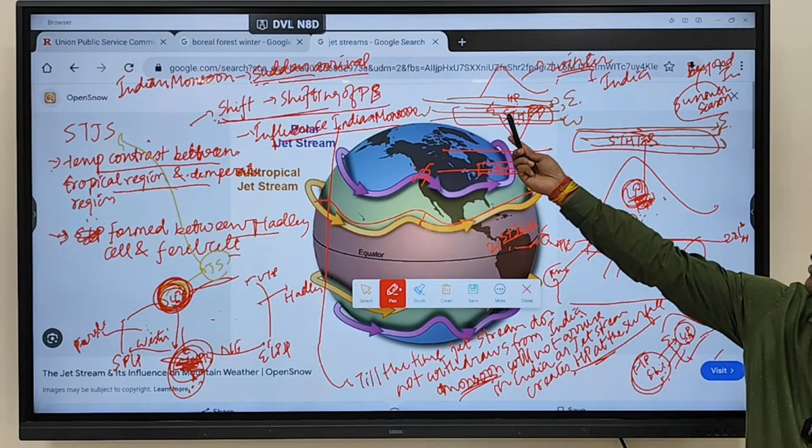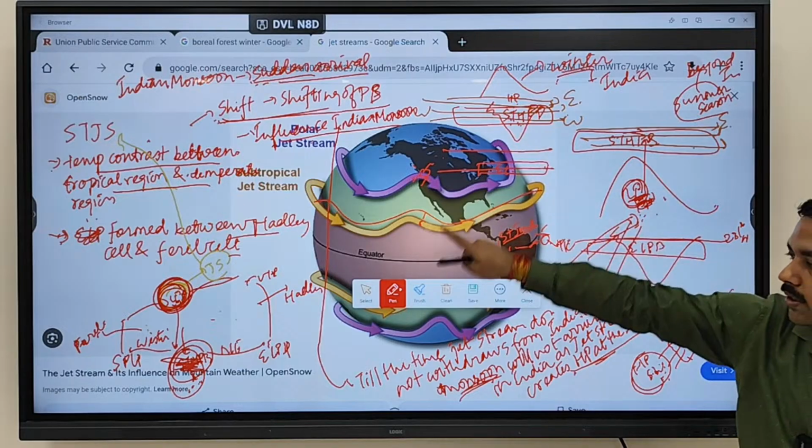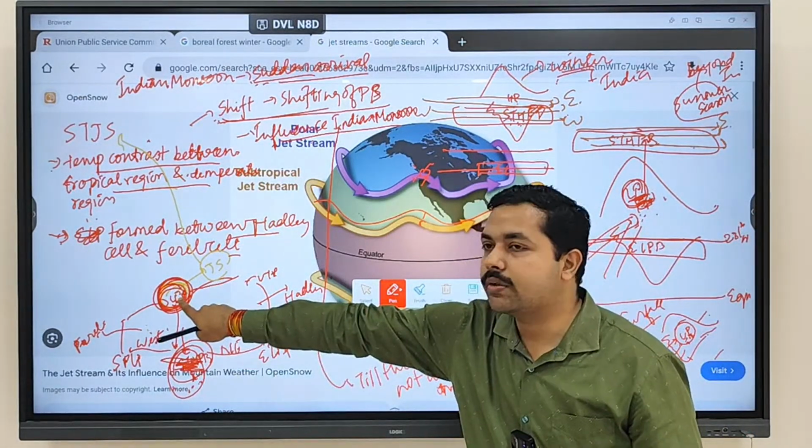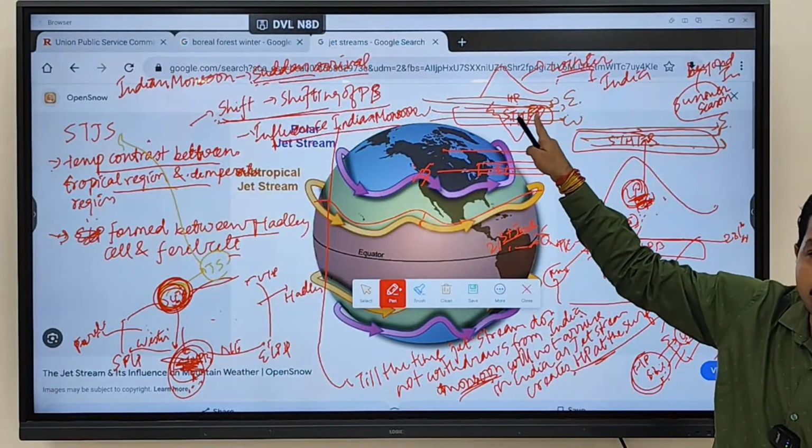In the winter, what is happening? High pressure belt is over here. Subtropical high pressure belt is here. When subtropical high pressure belt is here, what will happen to jet stream? Jet stream is also over India.